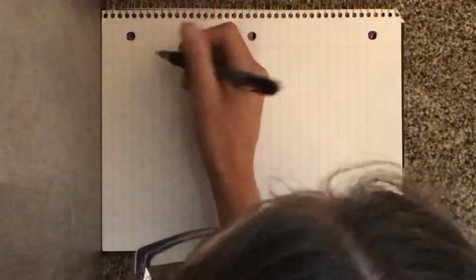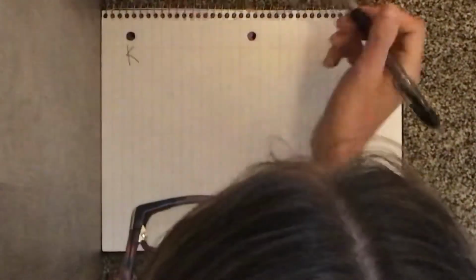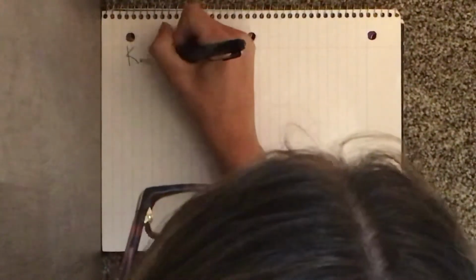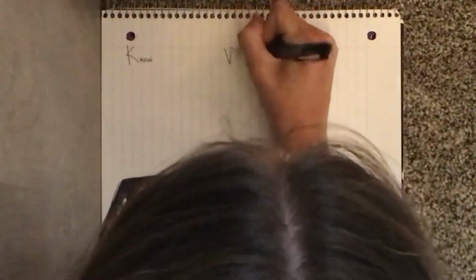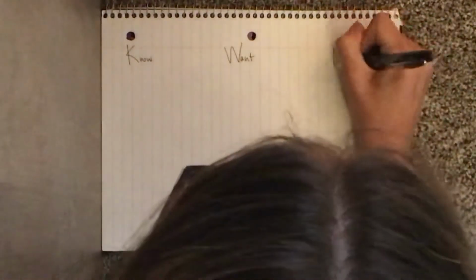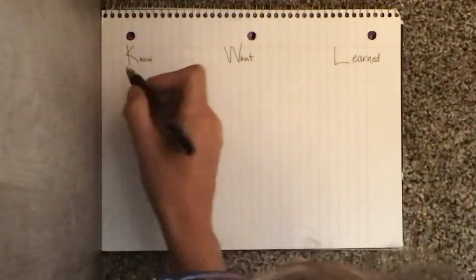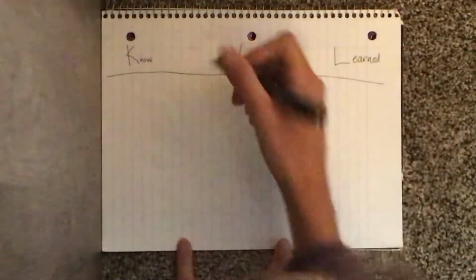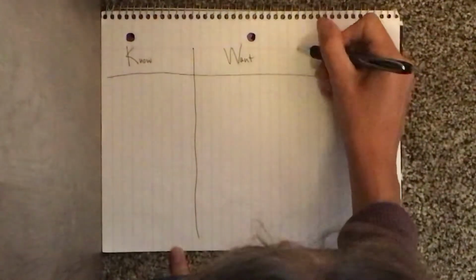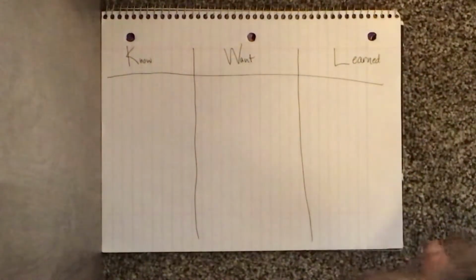For your assignment in content today, since we are learning about Wisconsin, we are going to do a KWL chart. Some of you might be familiar with the KWL chart, but the letter K stands for what you know, the letter W stands for what you want to know, and the L stands for what you learned, okay? And then we're just going to draw a line under it and divide your paper into 3 columns. So I'd like you to do that, please.